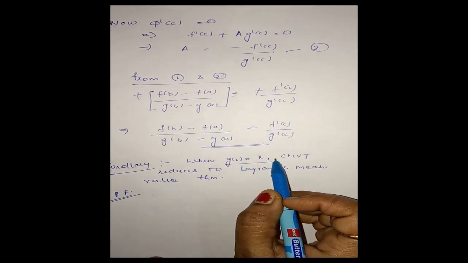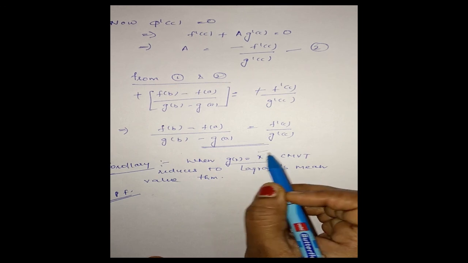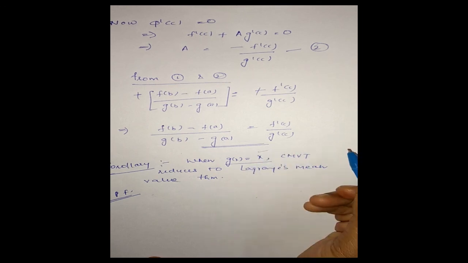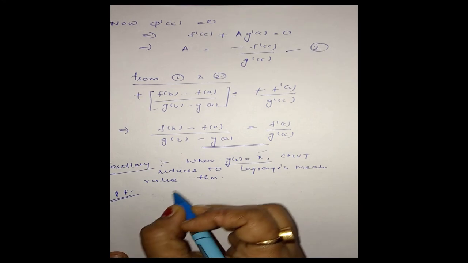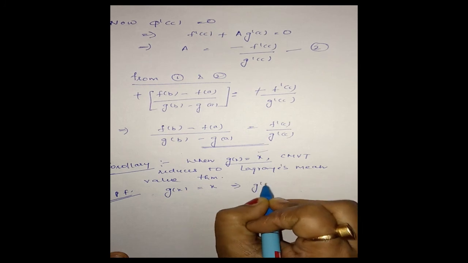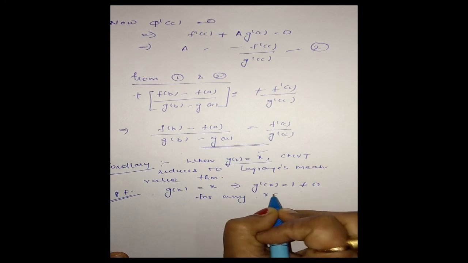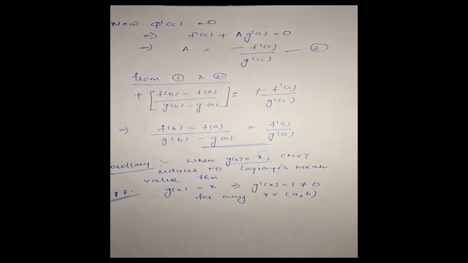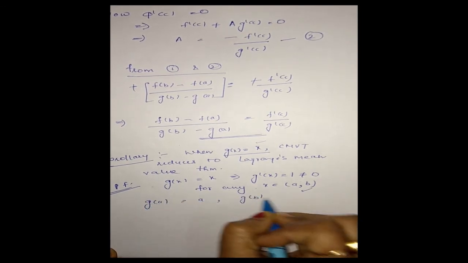Okay, now g(x) is equal to x. Clearly, this function is continuous on closed interval [a, b] and derivable on open interval (a, b). Basically, for any x, it is continuous also and derivable also. Here we have g(x) is equal to x implies g dash x is equal to 1, which is non-zero for any x in open interval (a, b). And the third condition is also satisfied here. Now, g of a is a and g of b is equal to b.